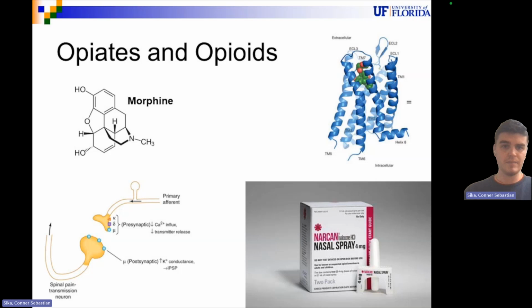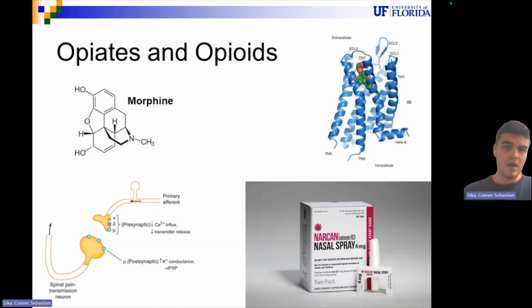Narcan, present on the bottom right, is known as naloxone, and it plays a critical role in addressing opioid overdoses. It acts as an opioid receptor antagonist, meaning that it binds to the opioid receptors without activating them. Narcan rapidly reverses the effects of opioids, restoring normal respiration and preventing a potentially fatal outcome.